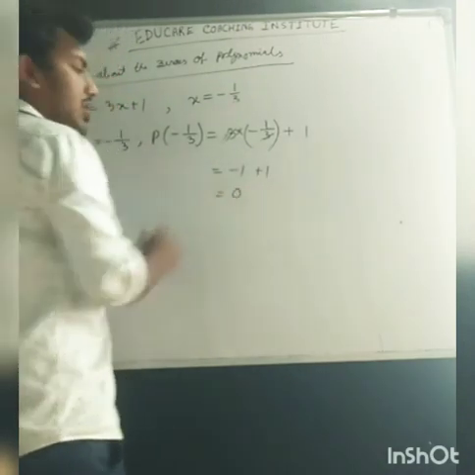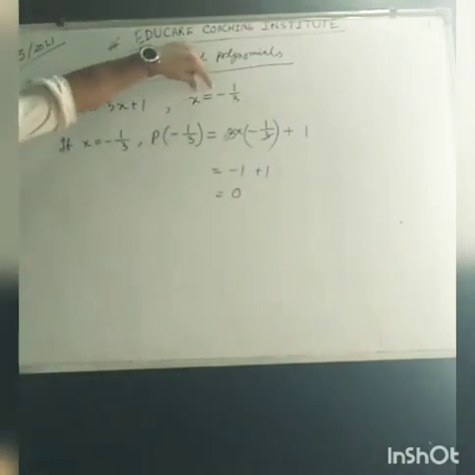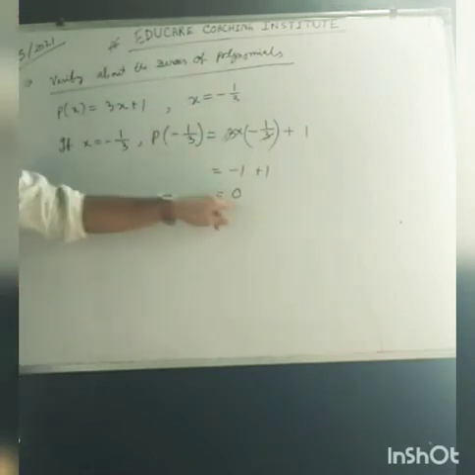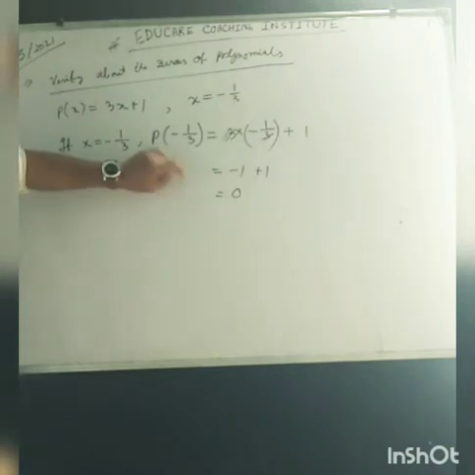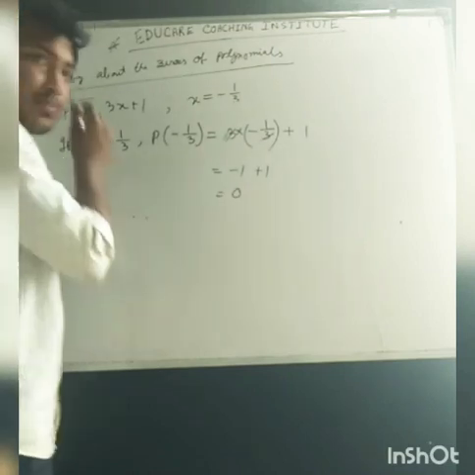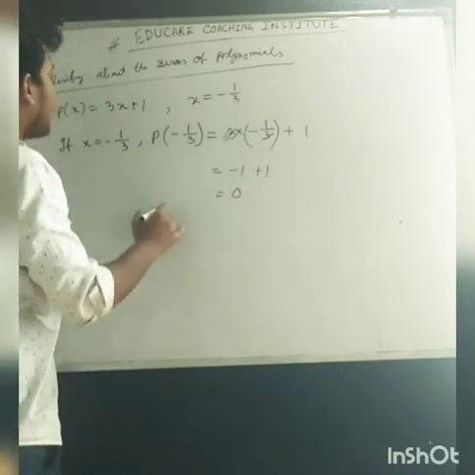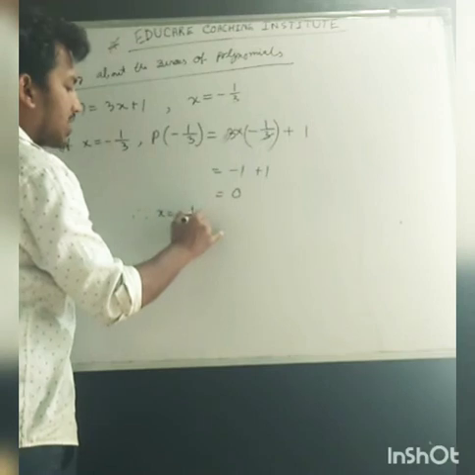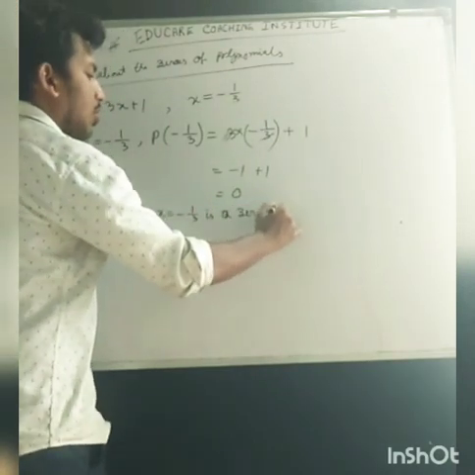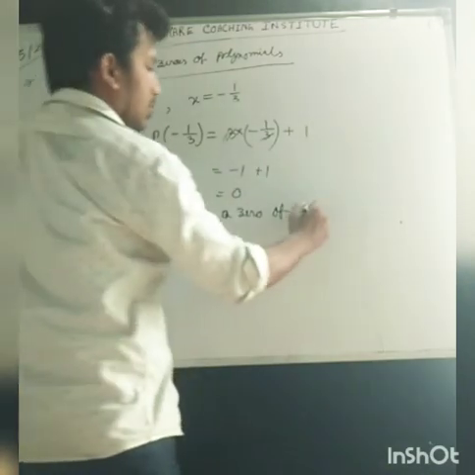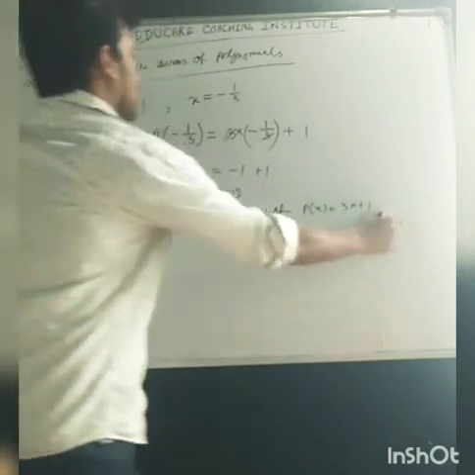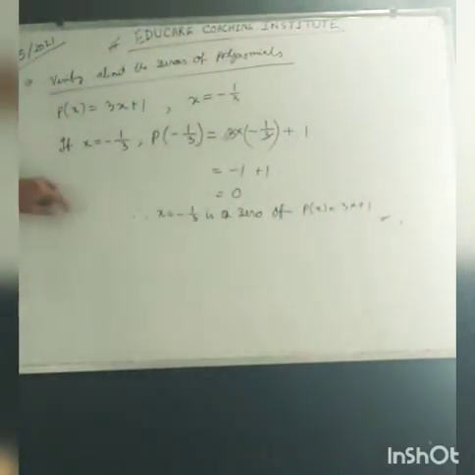That means 0. So after putting the value of x equal to minus 1 by 3, we are getting the polynomial as 0. So this is the verification process. We can write that x equal to minus 1 by 3 is a zero of p of x equal to 3x plus 1. It can be done like that with this process.